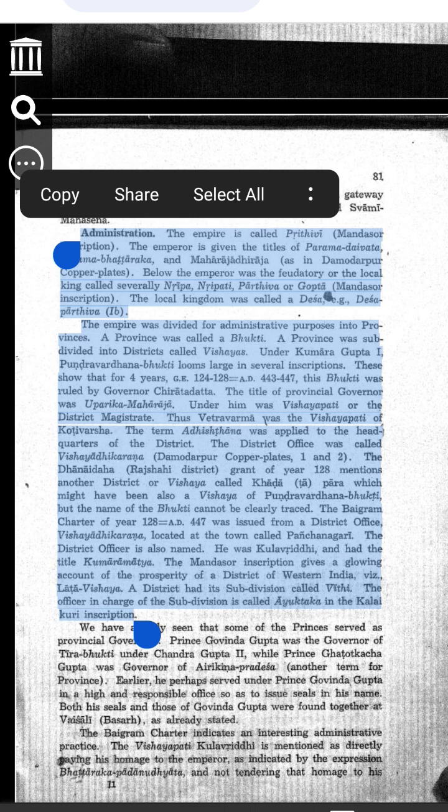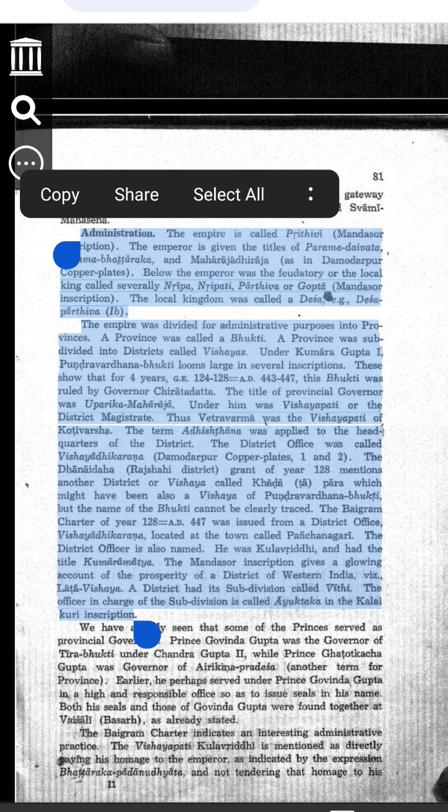5. How was the empire divided? Like a school system. To make ruling easy, the emperor divided the empire into smaller parts. 1. Provinces, called Bhukti, large areas. 2. Districts, called Vishaya, smaller regions. 3. Subdivisions, called Vithi, even smaller regions.